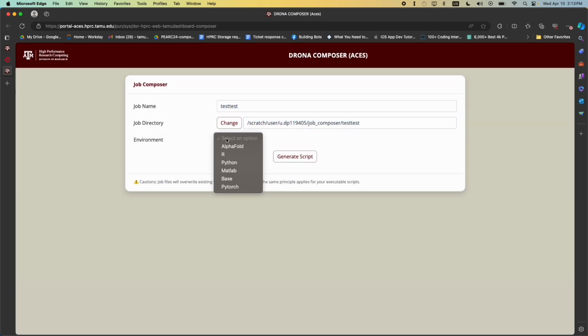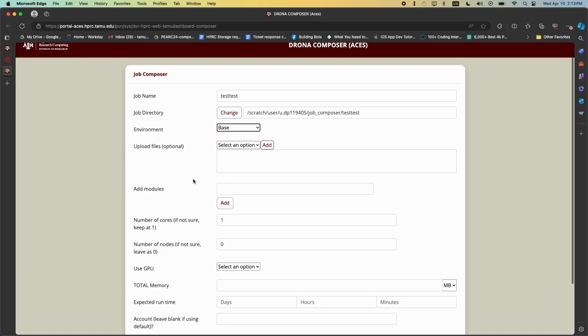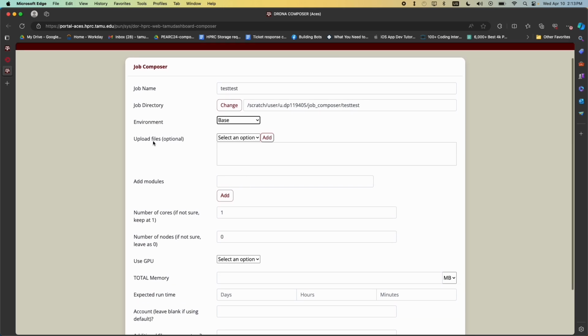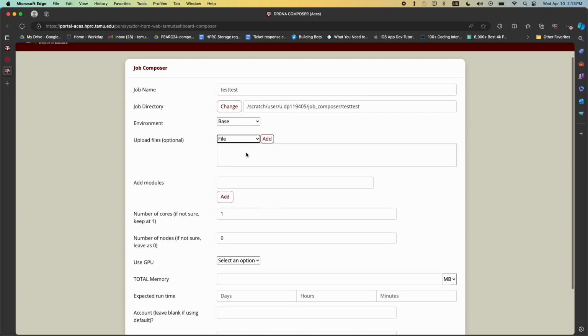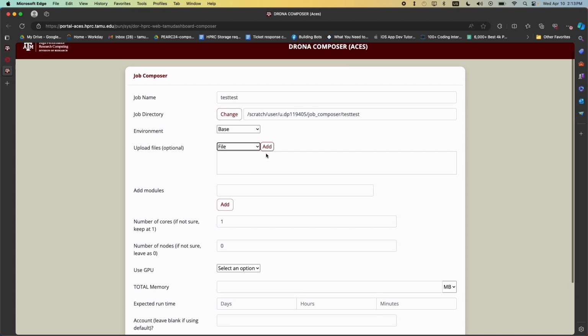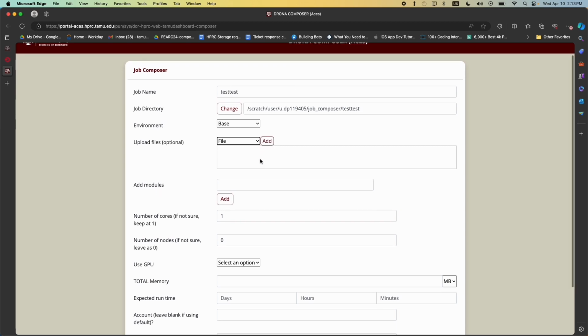Next I will choose the base environment because I want to demonstrate that. It will show a lot of additional fields. The first one is the upload file. You can upload your file or folder, up to you, if you have some data that you already have that you want to upload for your job.